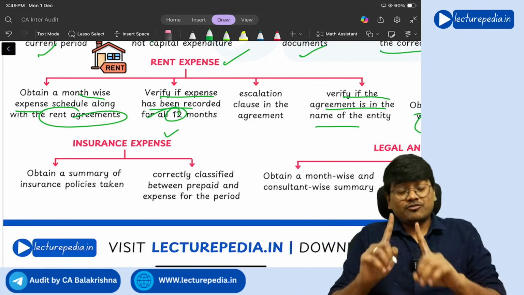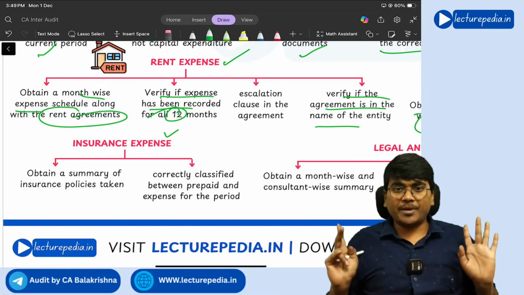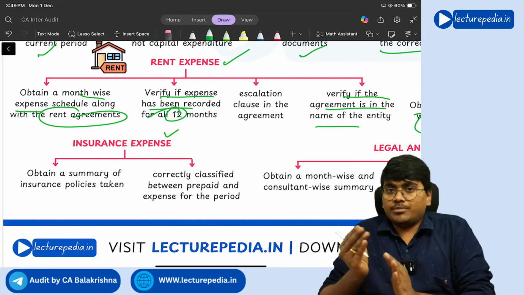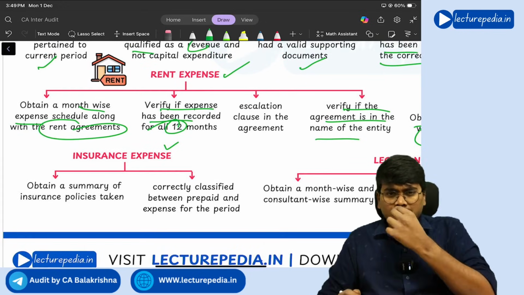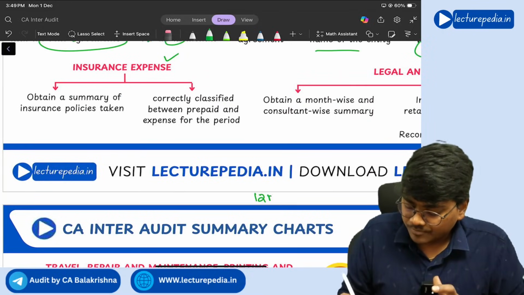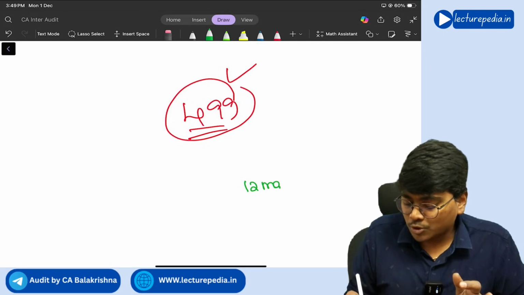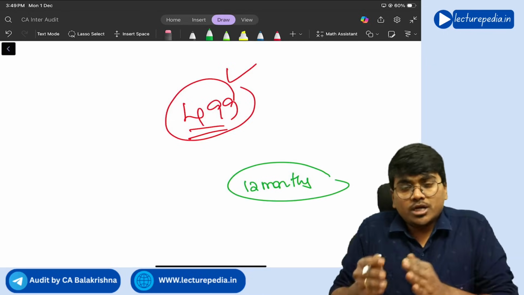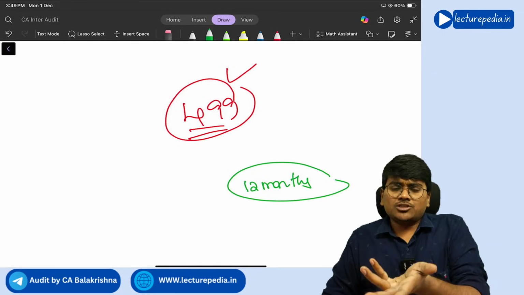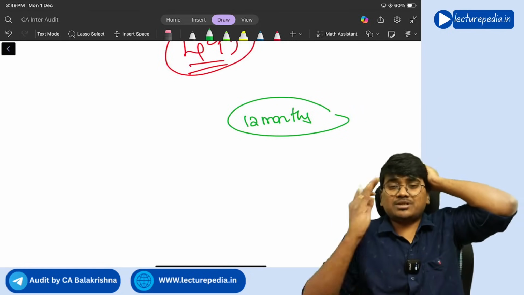In case of insurance expense, you need to properly bifurcate the premium paid between current year premium and prepaid premium, because generally an insurance policy will be for 12 months. You will not take the insurance policy exactly on 1st April. You will take it somewhere in the middle of the year, but you will prepare financial statements as on 31st March.